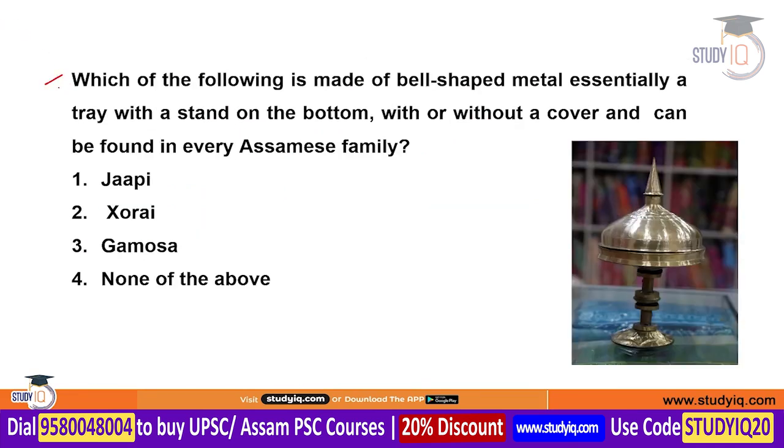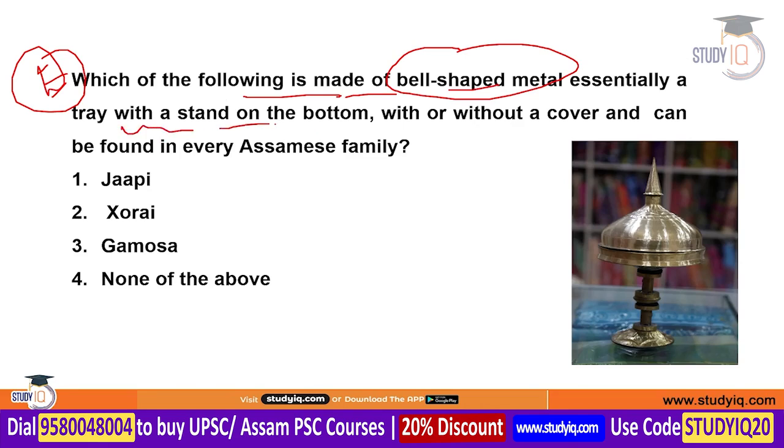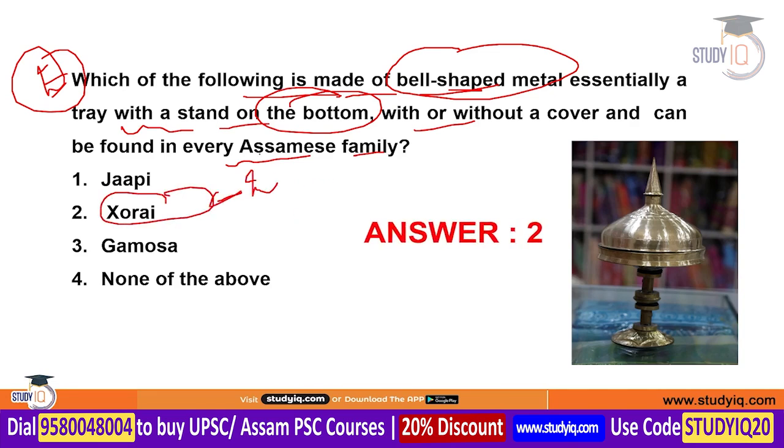Next question is again important. Which of the following is made of bell-shaped metal and it has essentially a tray with a stand on the bottom, with or without cover? You can find this bell-shaped metal in every Assamese family. The correct answer is Xorai. Xorai is basically a bell-shaped metal. You can see in the diagram.